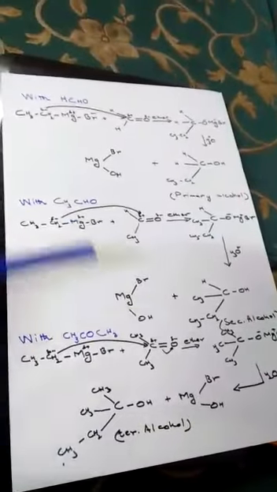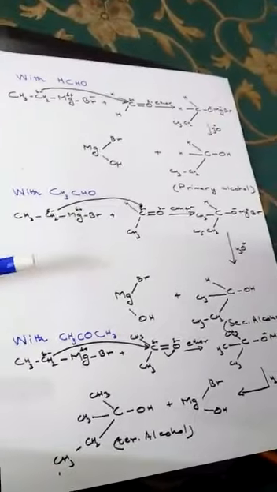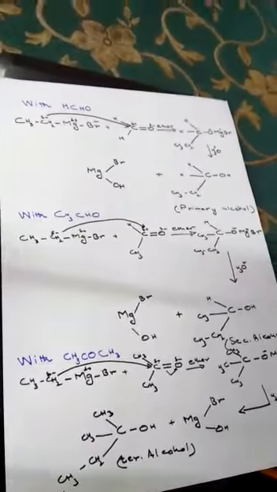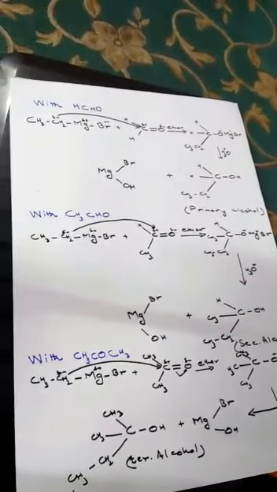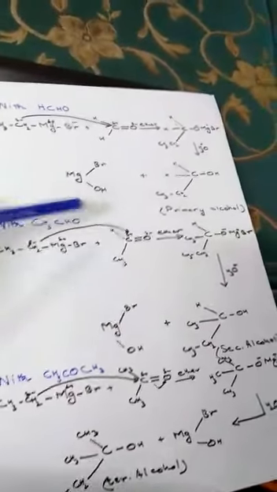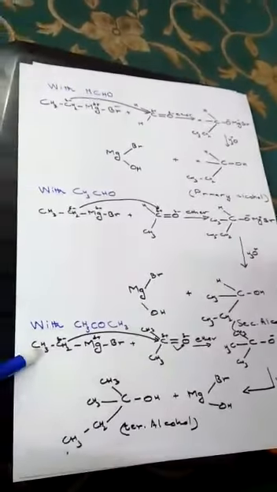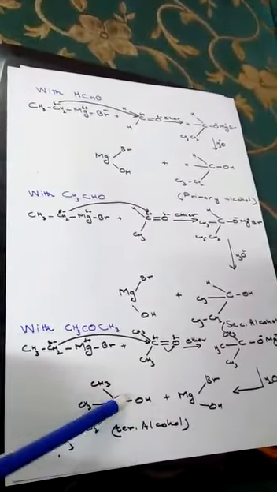The main importance of these 3 reactions is that in these reactions alcohols are prepared. These reactions can be used for the preparation of alcohol. In the first reaction, formaldehyde is used for the preparation of primary alcohol, the second reaction is used for secondary alcohol, and the third reaction is used for the preparation of tertiary alcohols.